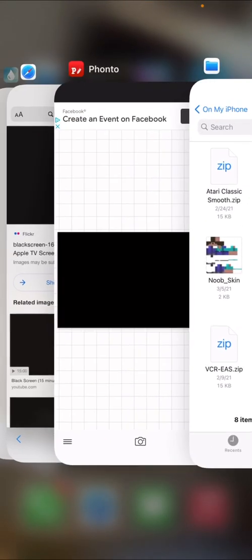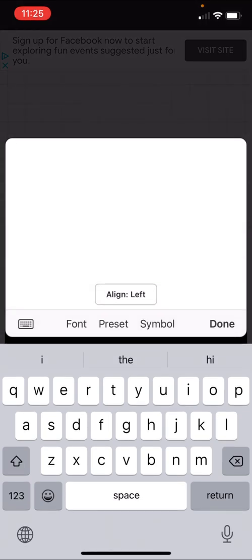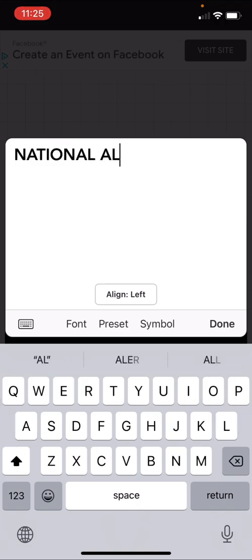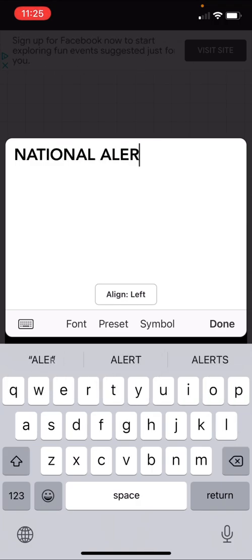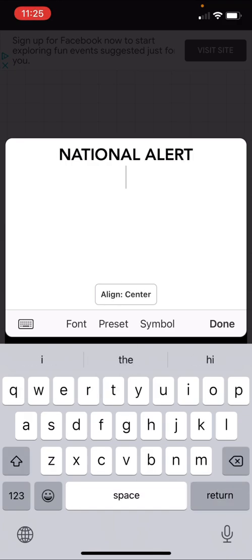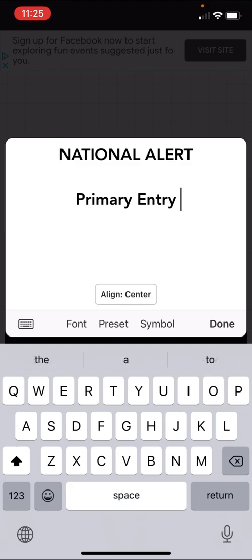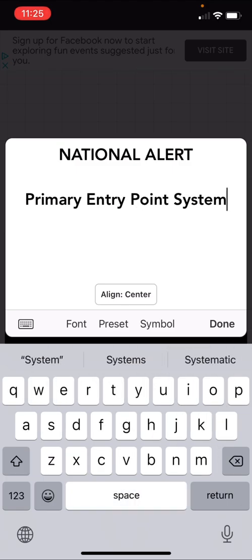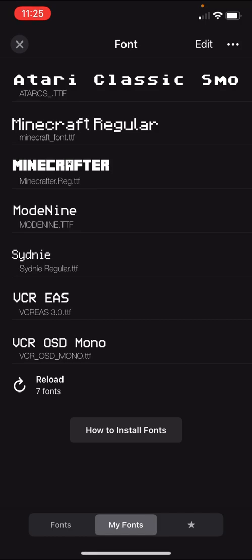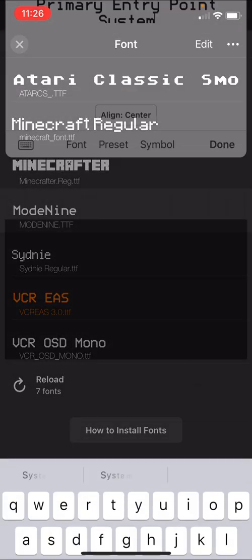And now you'll have to use this. Now you want to go in. Right, now you want to type national. Now also use Align Center. Then you want to use this. My fonts, you see them here. These are EAS. We want to use this one. Or we can use the Mo9 also.